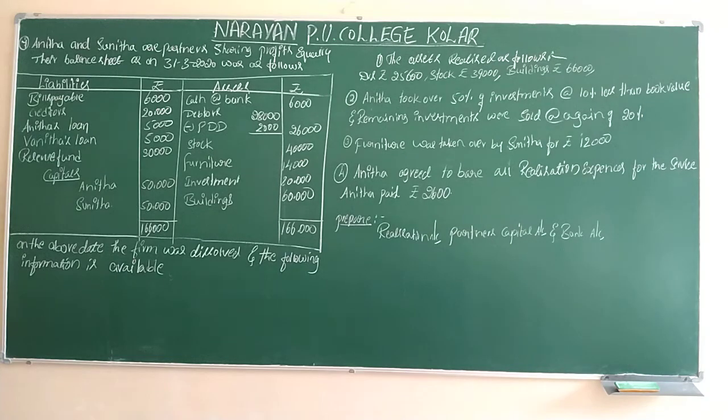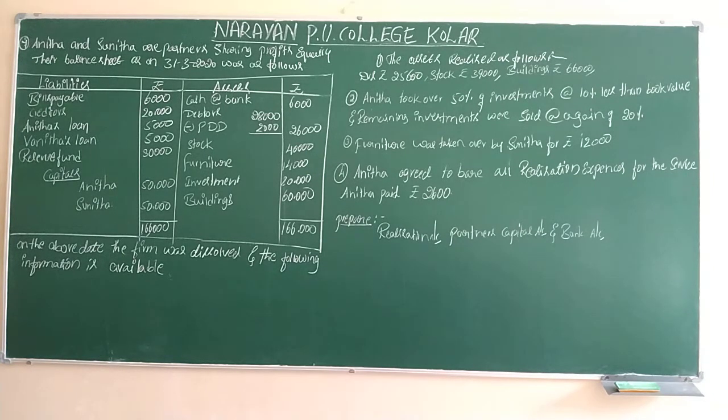On the above date, the firm was dissolved and the following information is available. The assets realized as follows. So here, debtors 25,600, stock, buildings they are given.